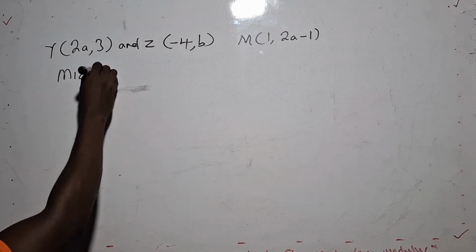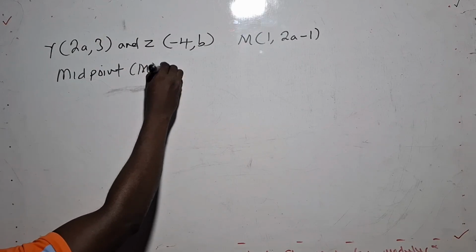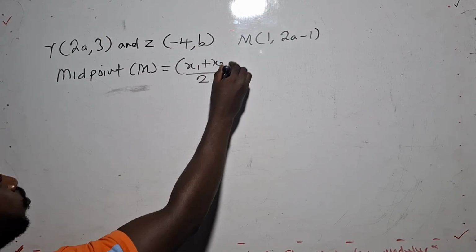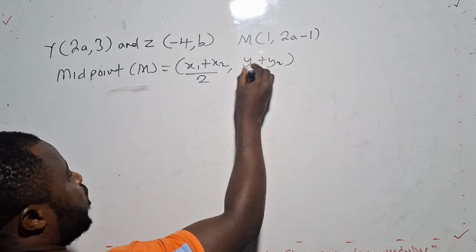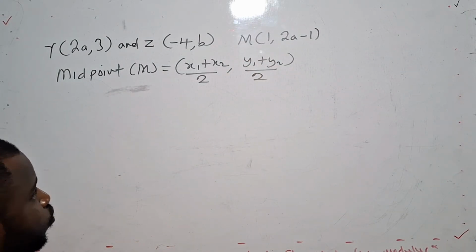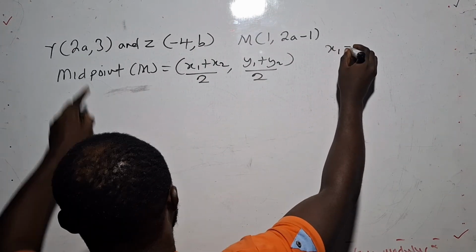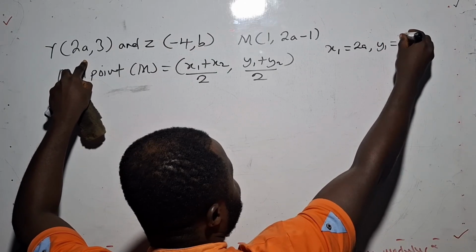Midpoint, which is M, gives us (x1 plus x2) all over 2, then (y1 plus y2) all over 2. Now let's find our x coordinate. x1 is what? 2a. y1 is 3.